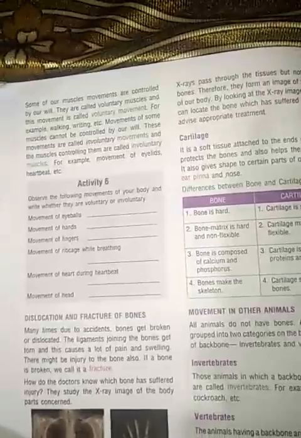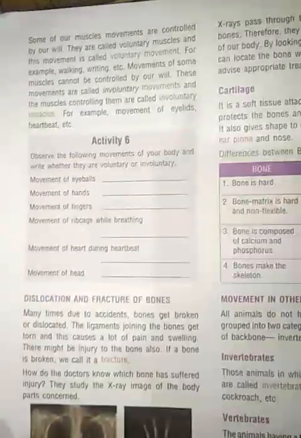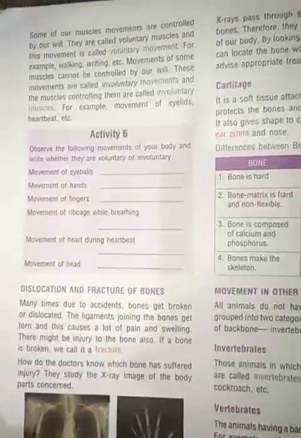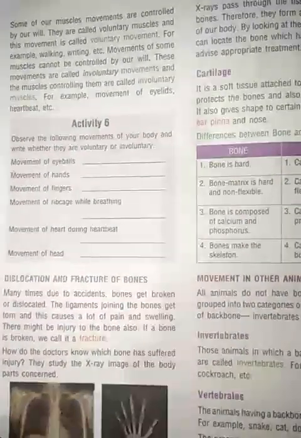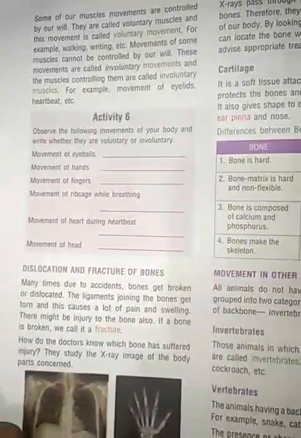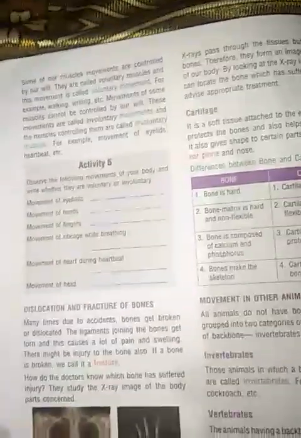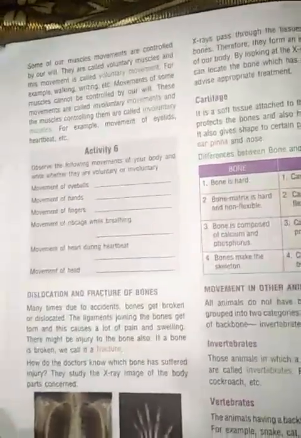Next are voluntary movements and involuntary movements. Some functions are performed voluntarily, some are performed involuntarily. Those functions controlled by us are known as voluntary, and those not controlled by our will are involuntary functions. Involuntary functions are such as blinking of the eyelids, heartbeat, etc.